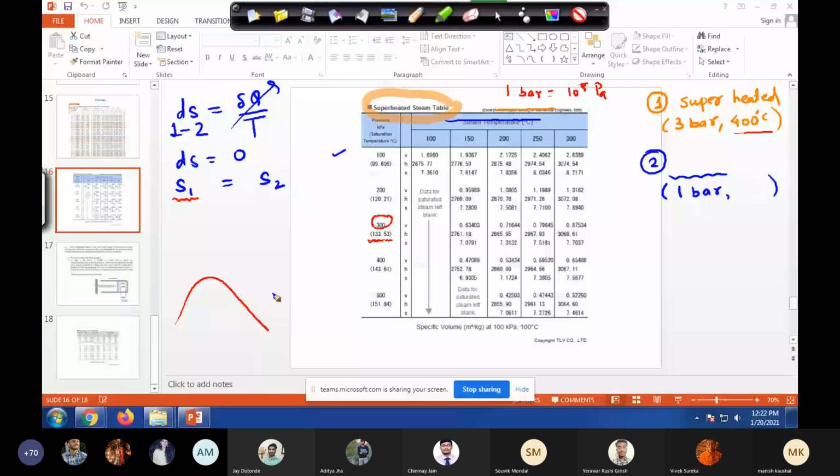Fine. So we can find out the entropy. What is the entropy? Anyone? If you can see the table on your screen, or I should zoom it. Sir, 8.0329 kilojoules per kg per Kelvin. I am also trying to see it. S, no? So we have to now go to the temperature table. What is our temperature? 400, na? It's only given here 300. So we need more, right? I mean, it's not there.